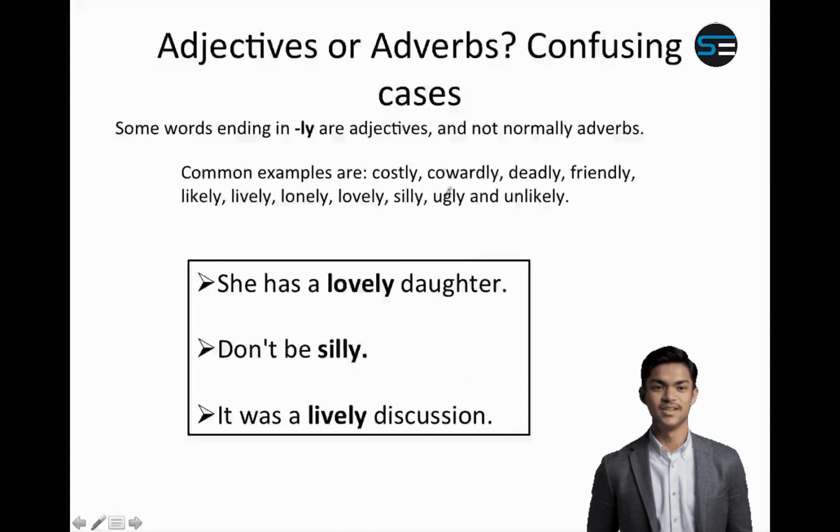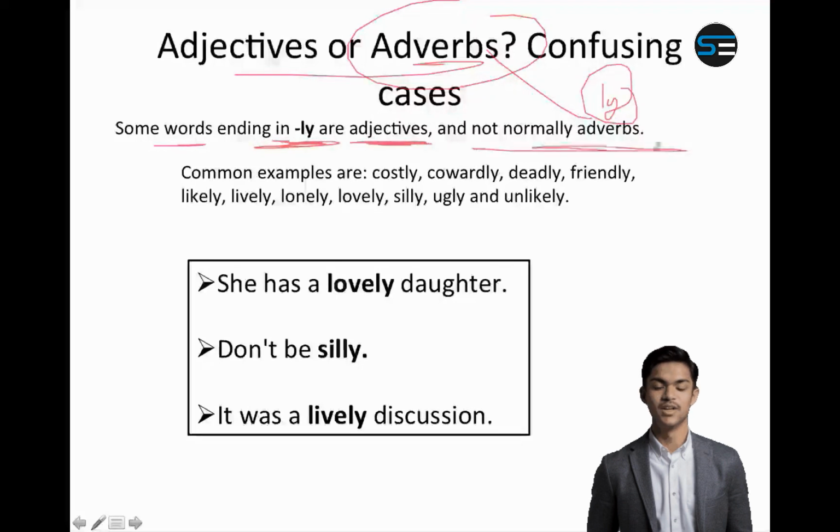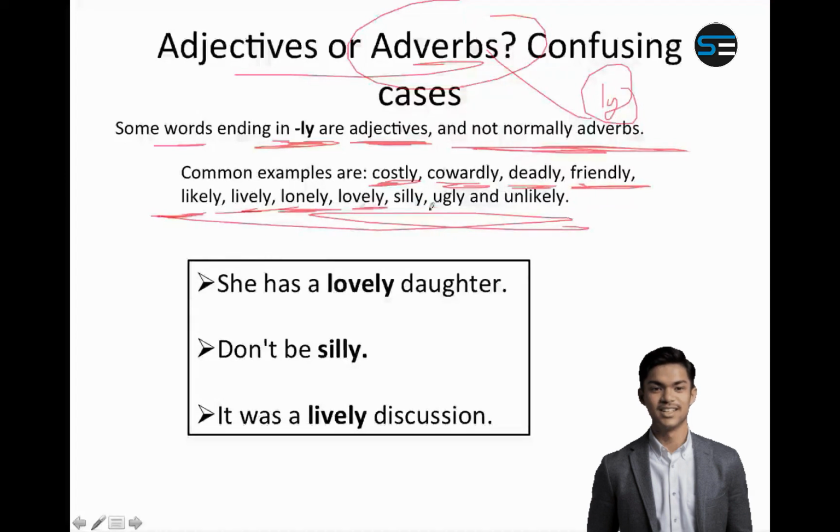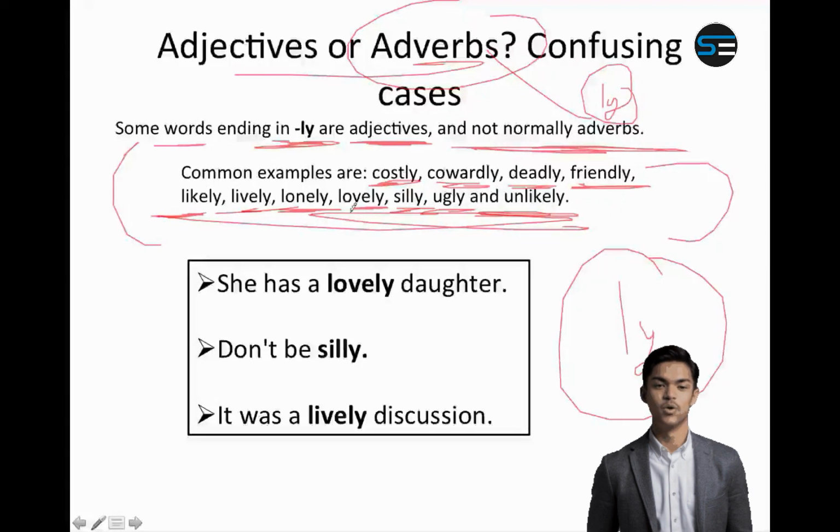Now, there are some confusing cases also. You know that adverbs generally have ly, but this is not always the case. Some words which end in ly are actually adjectives and not normally adverbs. These are the words which you have to remember: costly, cowardly, deadly, friendly, likely, lively, lonely, lovely, silly, ugly, unlikely. These are all adjectives. Although these end with ly, they are adjectives and not adverbs. And if you have any confusion, you can make a sentence and check for yourself.